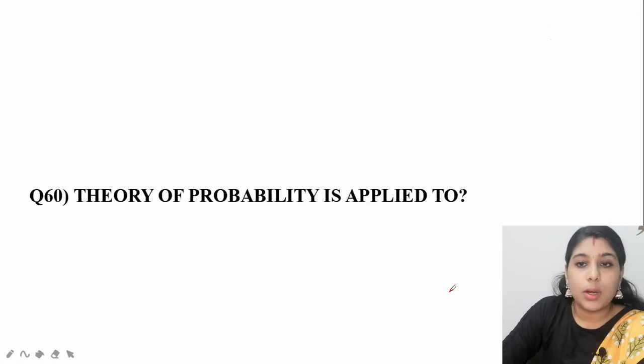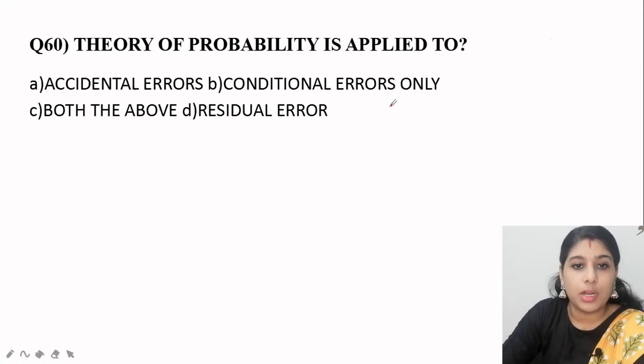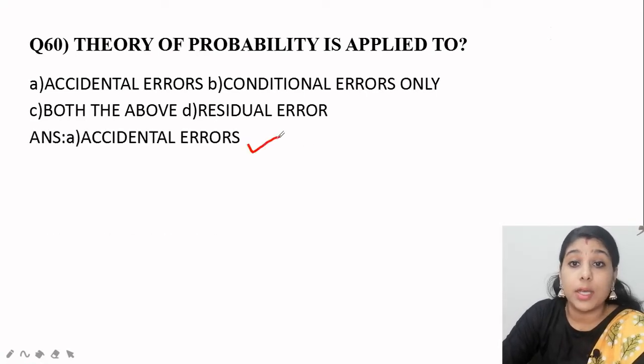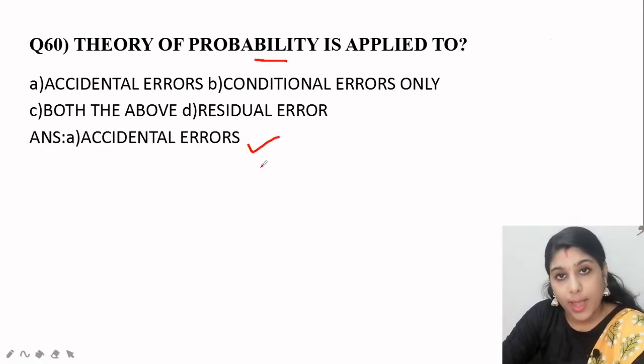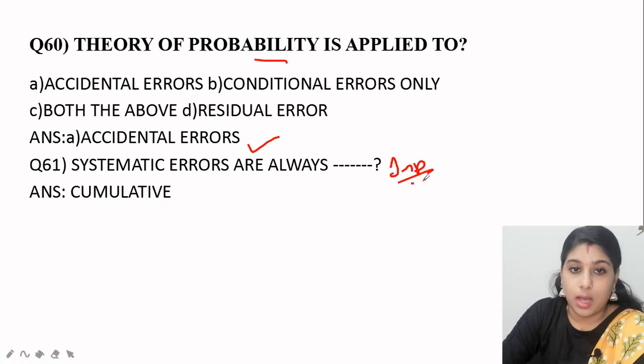Next question: the theory of probability is applied to which? Accidental error, conditional error, both the above, or residual error? The answer is accidental error. Theory of probability is always applied to accidental error. Systematic errors are always cumulative. It is a very important question, mostly asked.